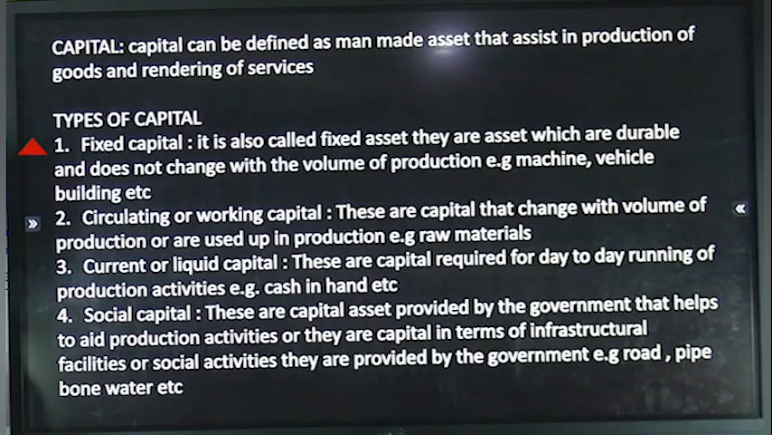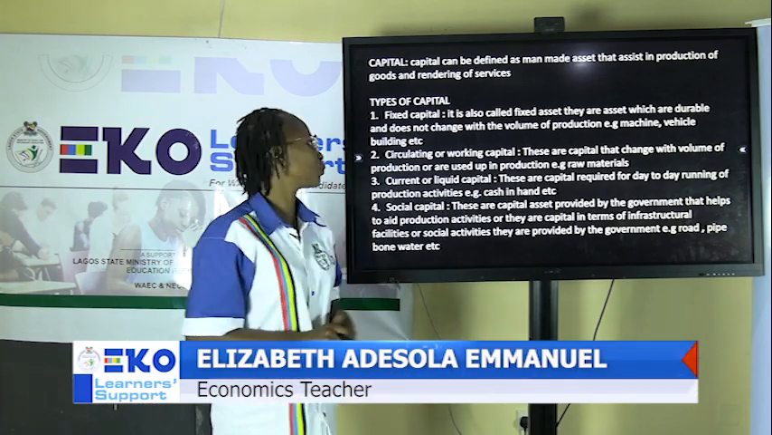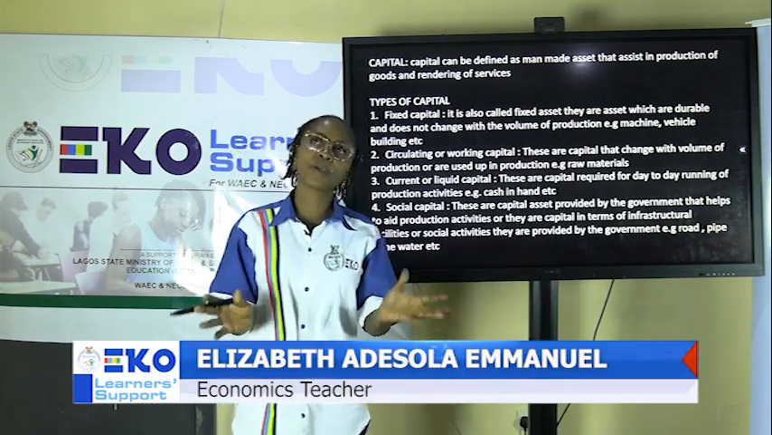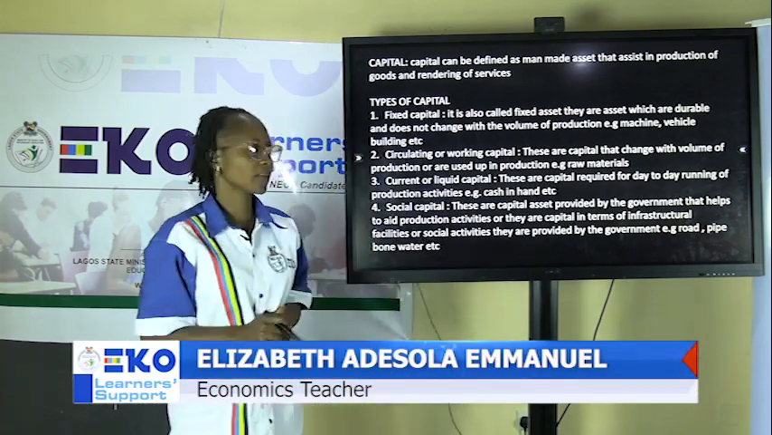The fixed capital is also called fixed assets. They are the assets which are durable, that are not used up in the process of production of goods and services. It does not change with the volume of production or with the size or the quantity of production. A good example of that is machine, vehicle, building, etc.